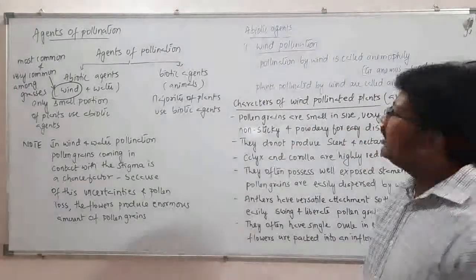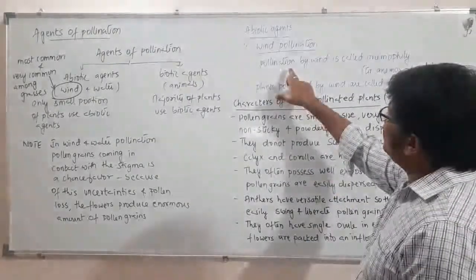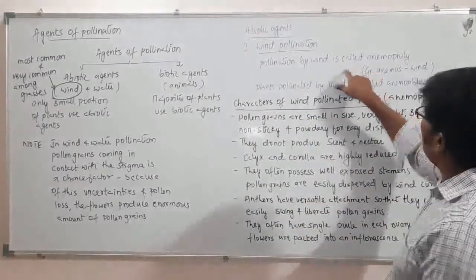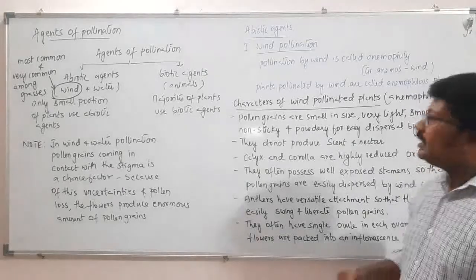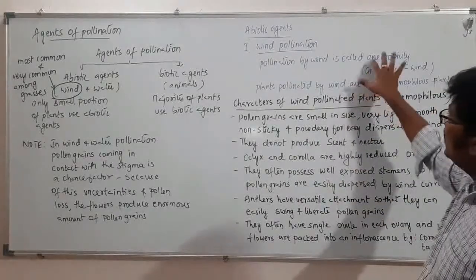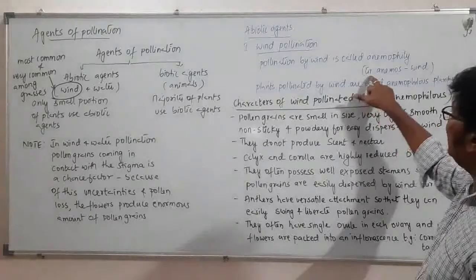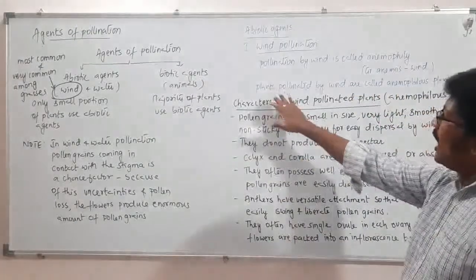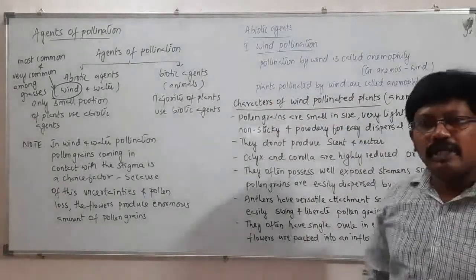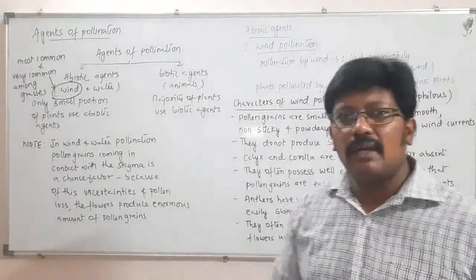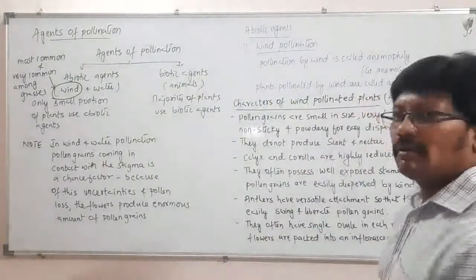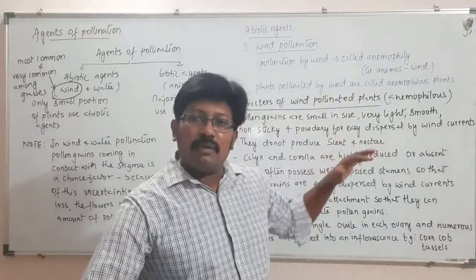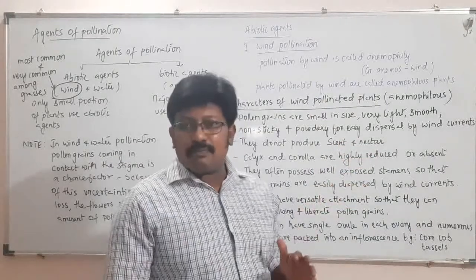So among this wind pollination, if pollination takes place by wind, then it is called anemophily. The word has been taken from Greek anemos, which means wind. And the plants pollinated by wind are called anemophilous plants.